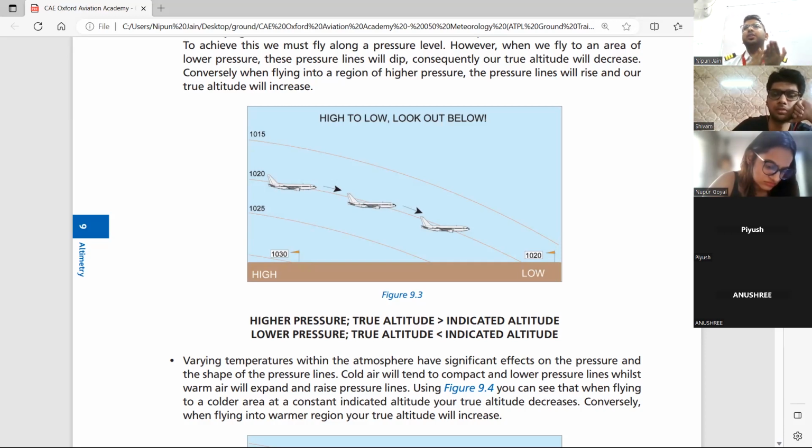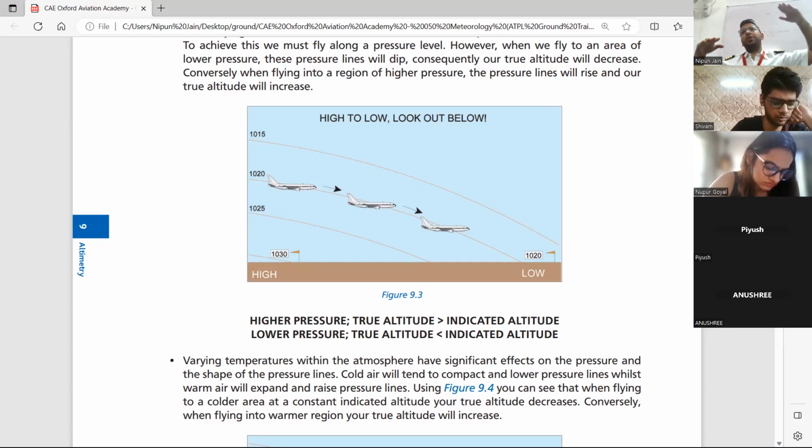So high to low, look down below. मतलब if you are flying from high pressure to low pressure, or if you are flying from high temperature to low temperature, look down below का मतलब क्या है कि there are chances कि you will hit the obstacle. ठीक है. Look down below मतलब कि your indicated and your true is mismatching.